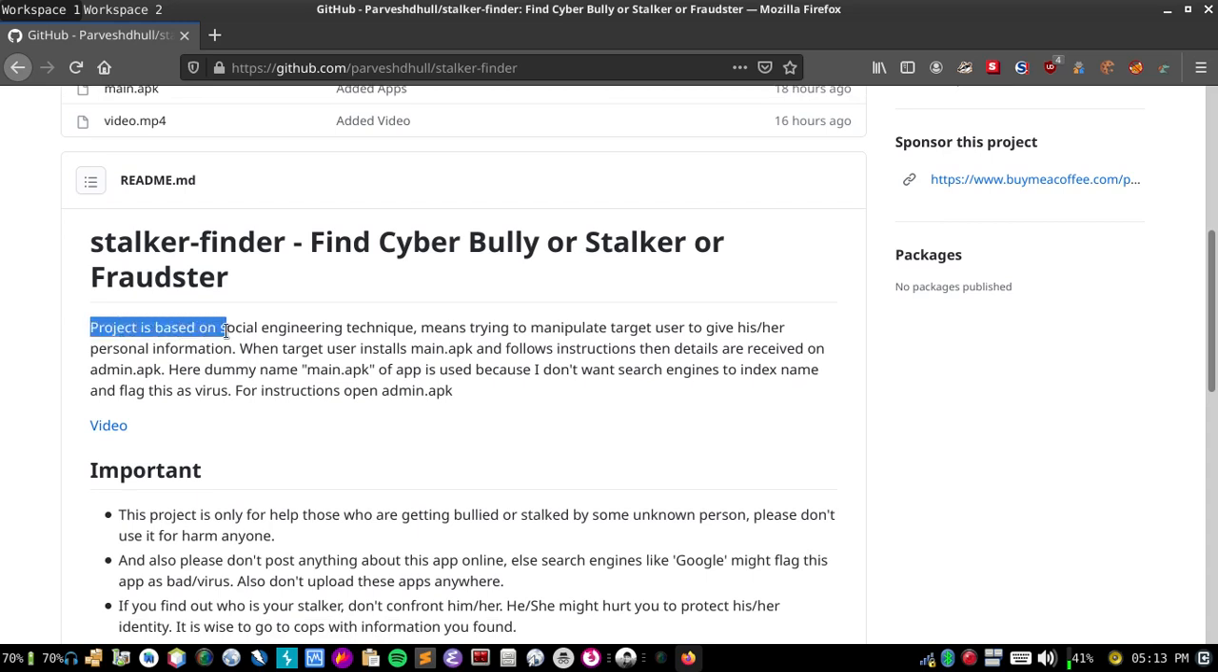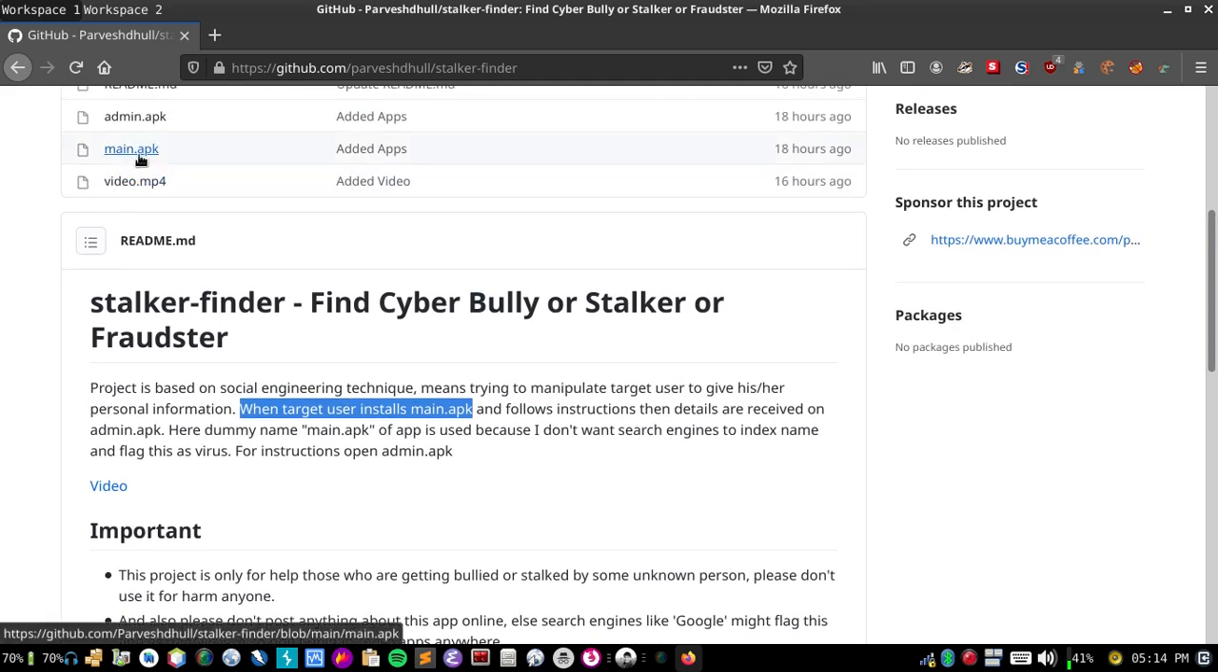The project is based on a social engineering technique, meaning trying to manipulate target users to give their personal information. When the target user installs main.apk and follows instructions, then the details are received on admin.apk. You can see here admin.apk.